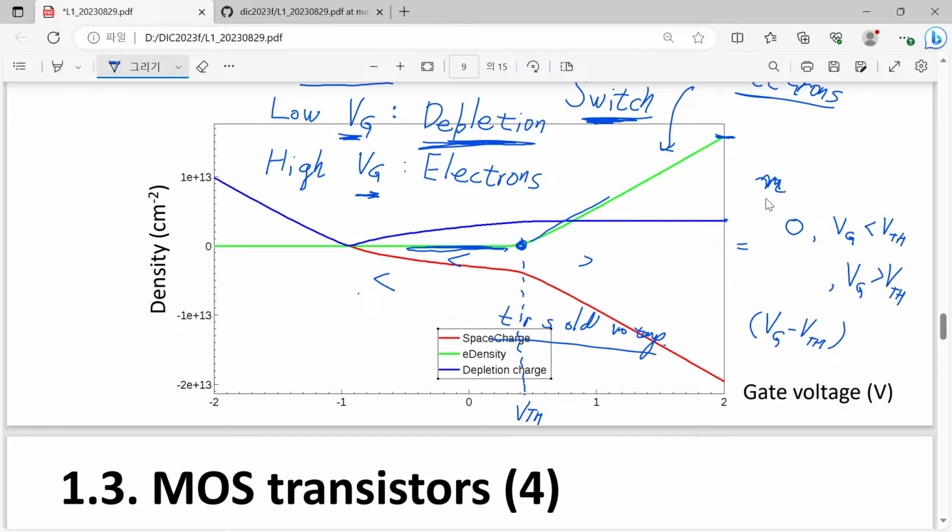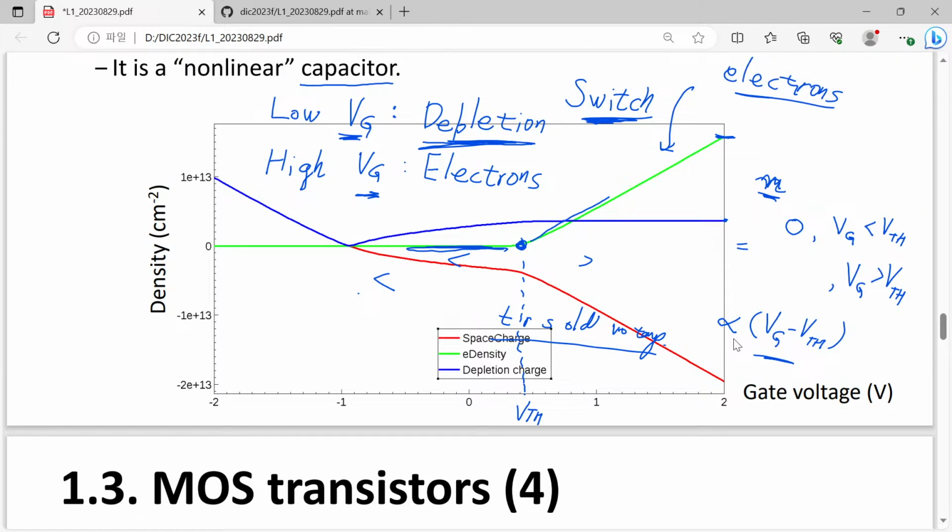Of course, this is electron density and this is voltage, so they are two different quantities. Of course, we have a certain proportional coefficient, but that will be discussed later. So are you with me? Simply speaking, I want to say that this is the essence of a MOS system.